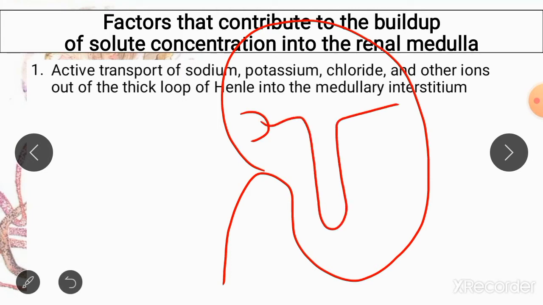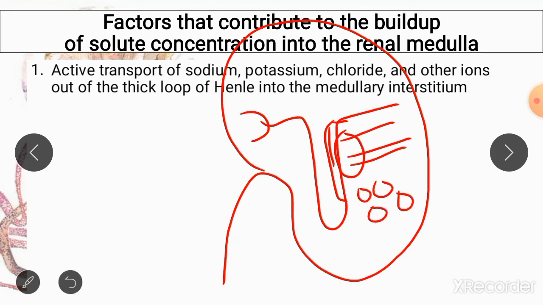The ascending thick limb of the nephron contained a special transporter known as the sodium potassium 2 chloride transporter. It was responsible for carrying sodium, potassium and 2 chloride ions from the lumen into the interstitium. This co-transporter is a major contributor in forming a hyperosmolar renal interstitium.